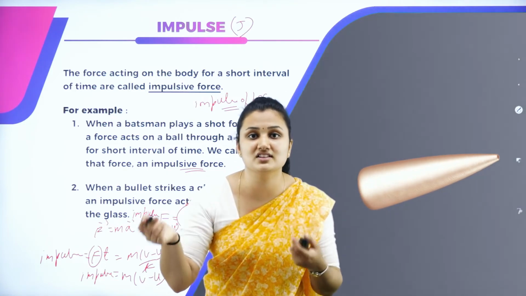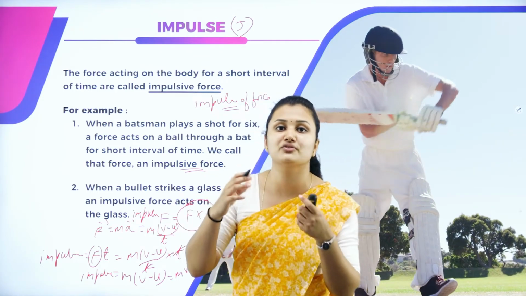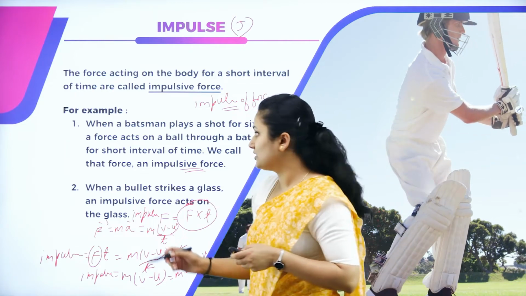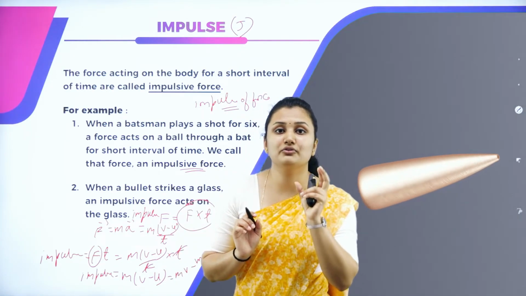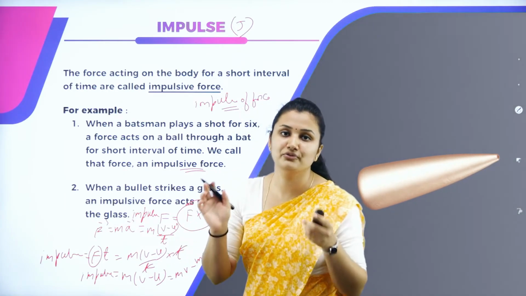What is mv minus mu? It is the change in momentum. Impulse of force is equal to the change of momentum of the body. So, this is about impulse of force. A force acting on a body for a short interval of time is called impulse of force.